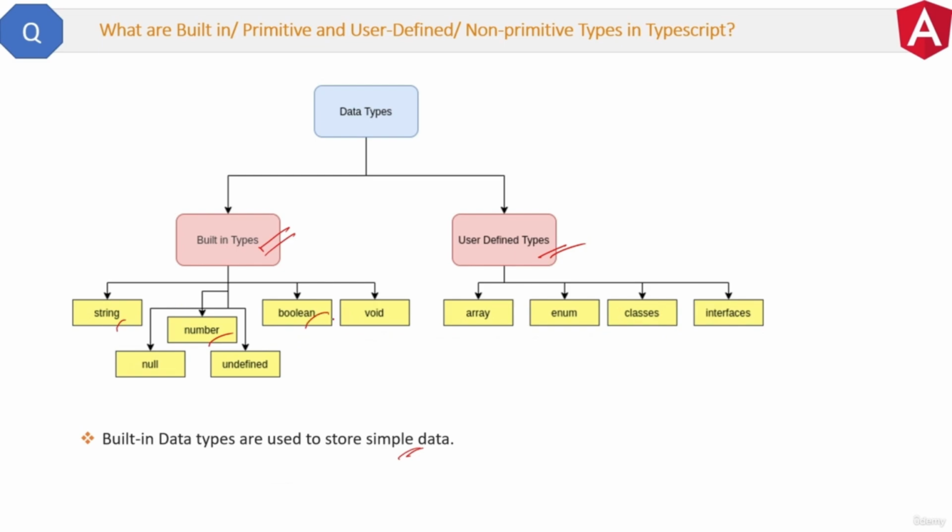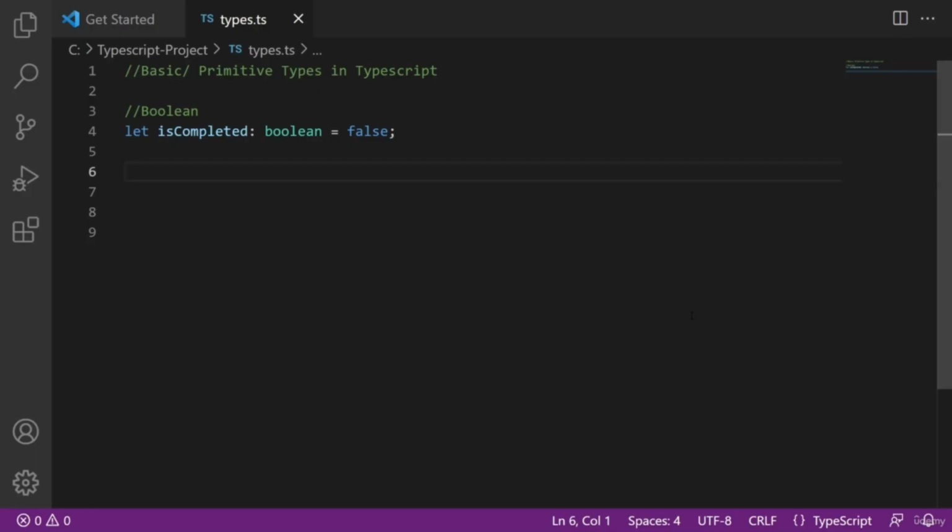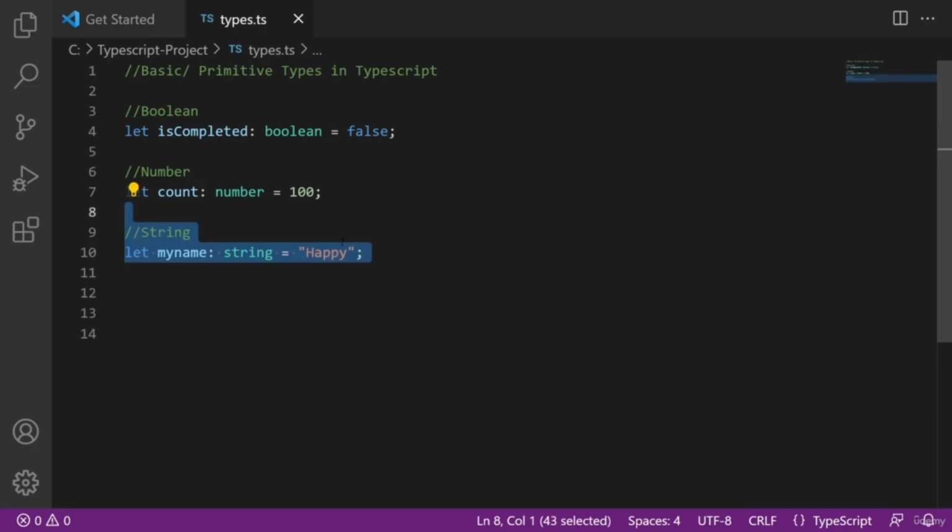Whereas user-defined types are used to store complex data like array, enum, classes, etc. Now let's go to VS Code and see some types there. The first one is quite simple, boolean, and it will evaluate to true or false. Then the other is again simple, number. Then we have string type.